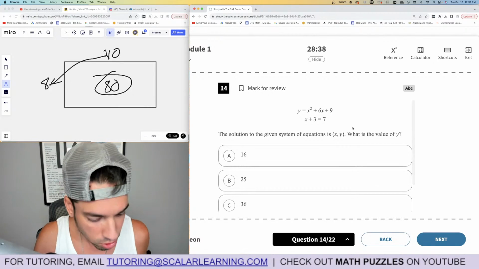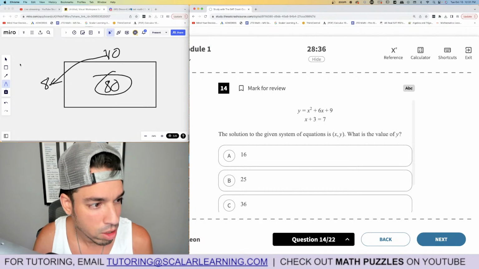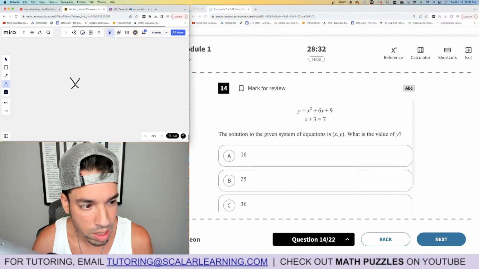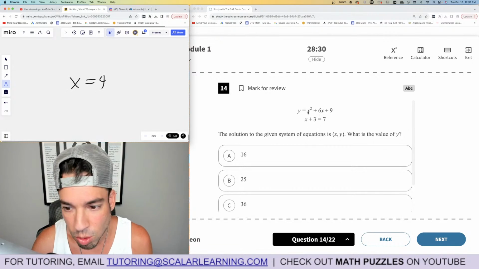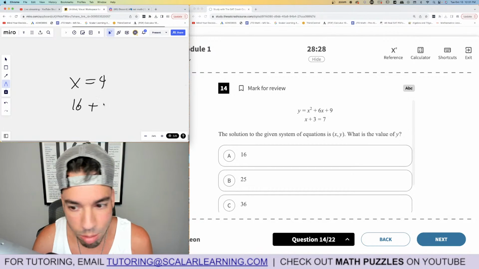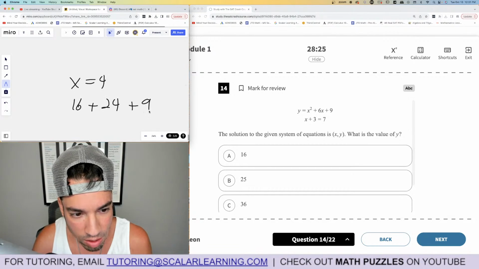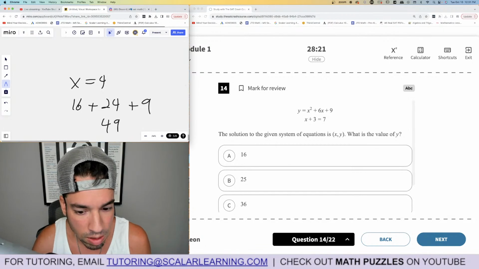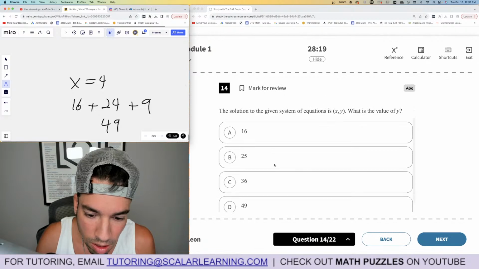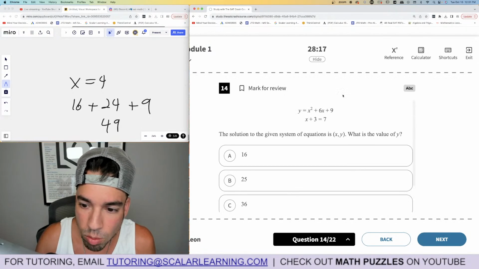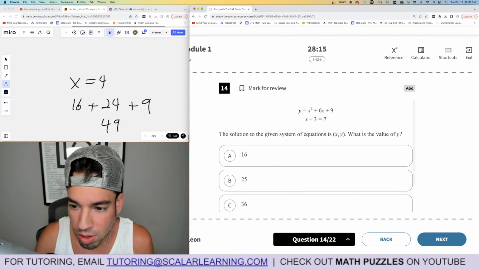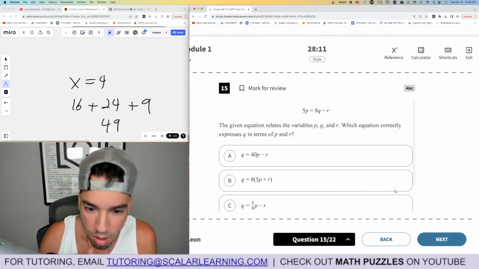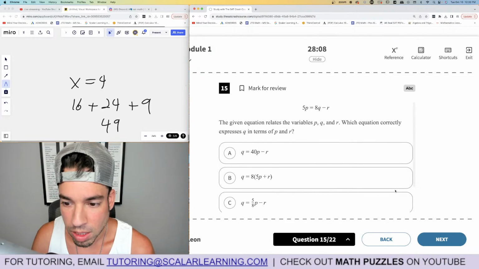Okay, watch this. Oh, no. I was going to show you on the calculator, but we don't need it here. Because the second equation, you can just solve for x by subtracting 3 from both sides. X equals 4, and then we plug and chug into the top equation. We get 4 squared, which is 16, plus 4 times 6, which is 24, plus 9, right? I'm just plugging into that equation. 16 plus 24 is 40, plus 9 is 49. 49 is the winner. We're going to double check that one more time. X is 4, right? 4 plus 3 is 7. 16 plus 24 is 40, plus 9 is 49. Boom, done.